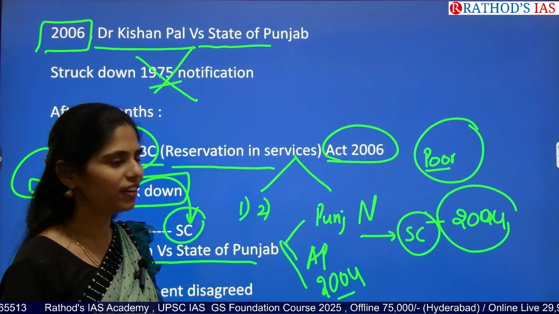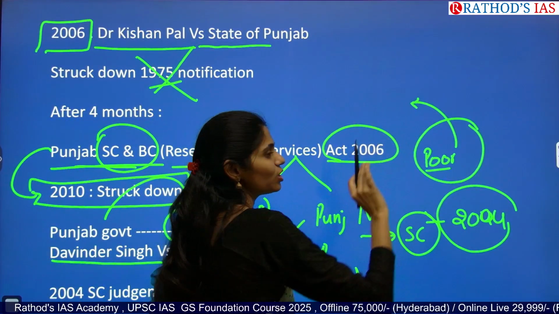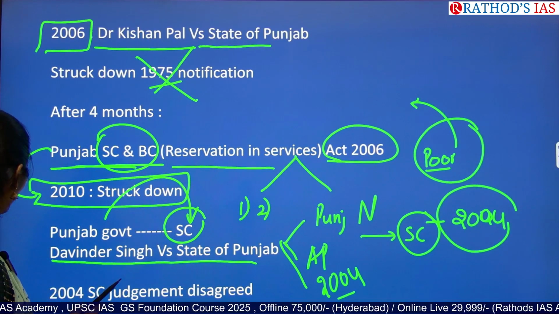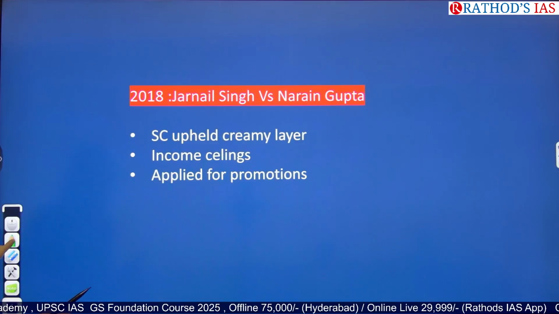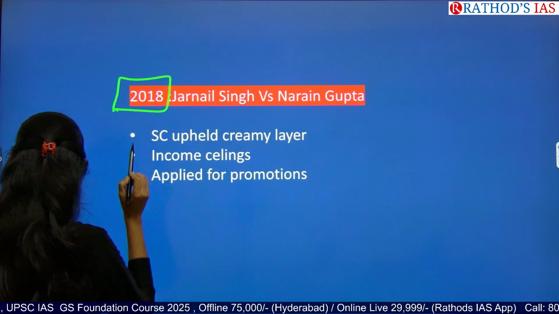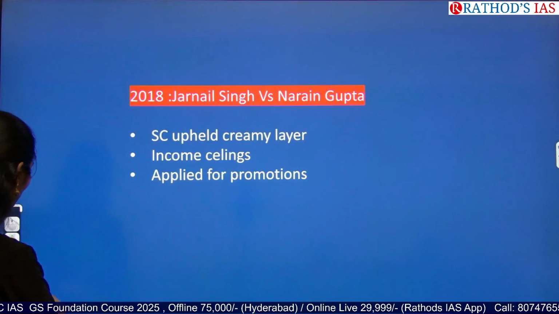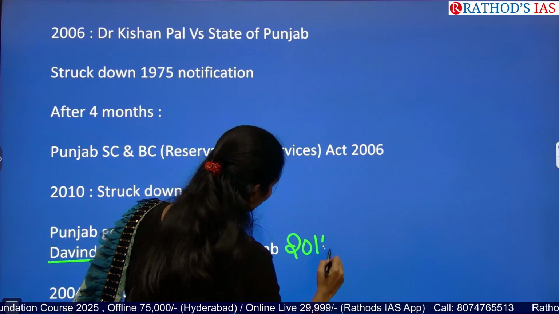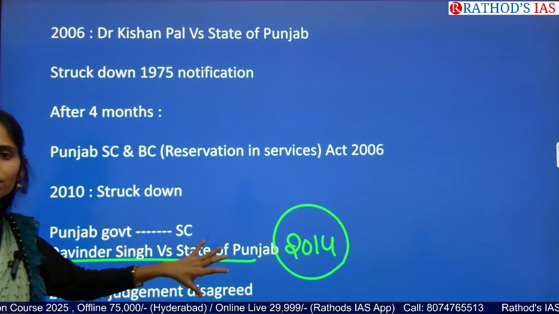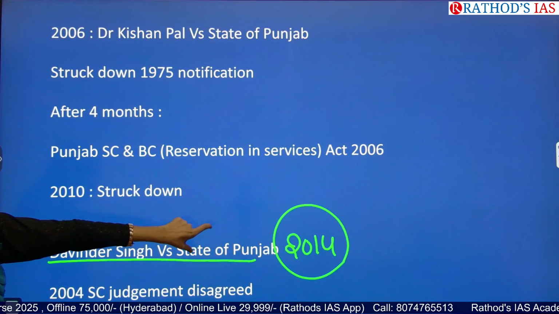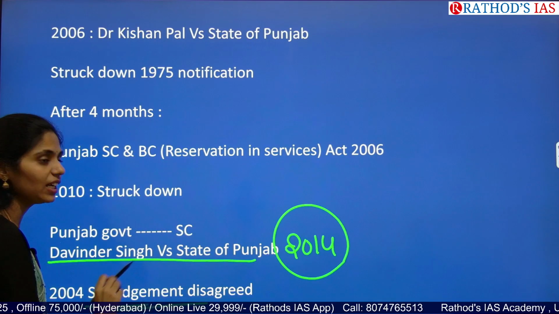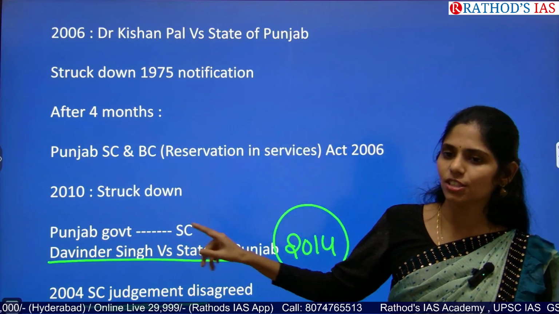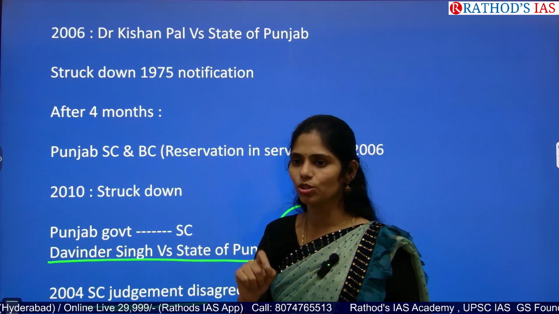So we can go for sub-categorization, but that is not a final decision which is given in this judgment. And later on something interesting happened in 2018. This Devendra Singh versus Punjab case was in 2014, and it was not a final judgment. The Supreme Court disagreed with the 2004 judgment, but they wanted to refer it to the larger constitutional bench.